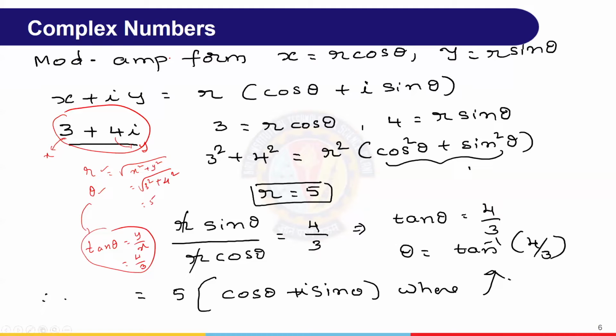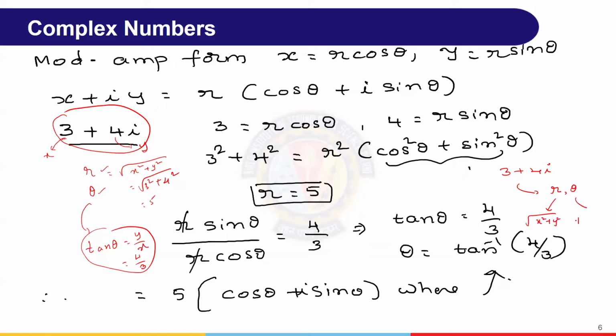This has some name, that is modulus, amplitude. We need not worry about the form. So whenever it is in terms of numbers like 3 plus 4i, we want to express this in terms of r and theta. How do we get r and theta? r is the square root of x square plus y square.